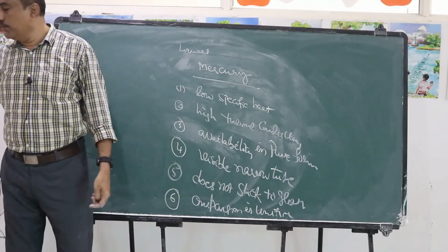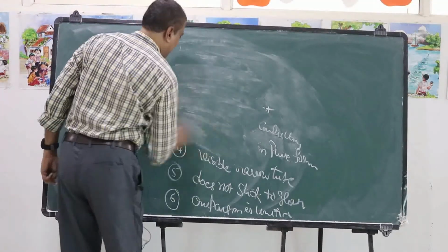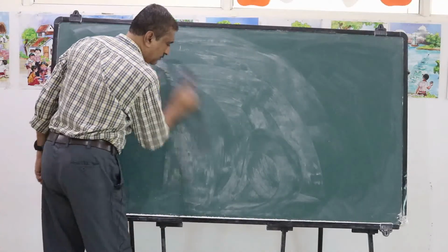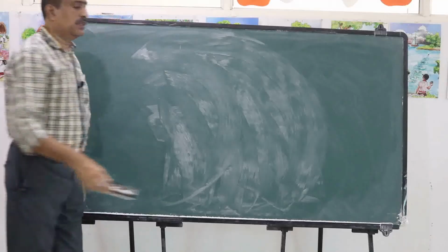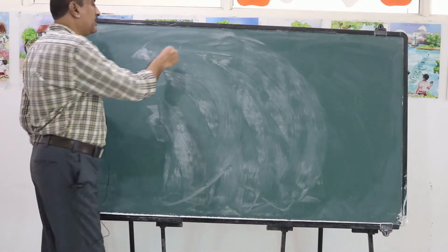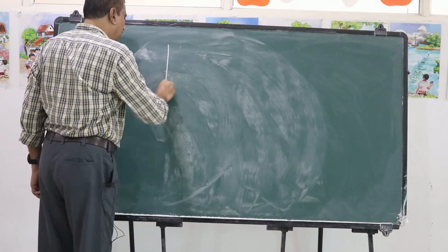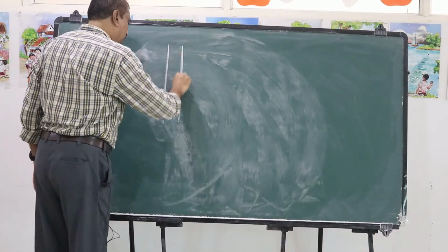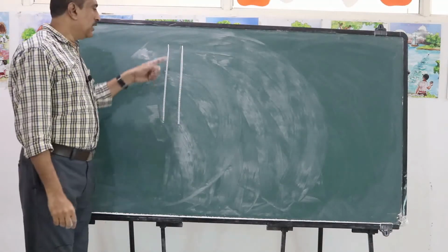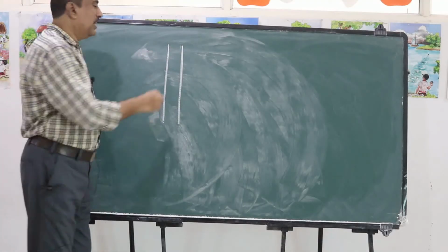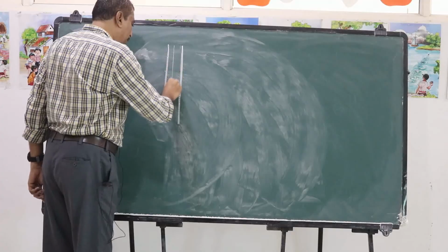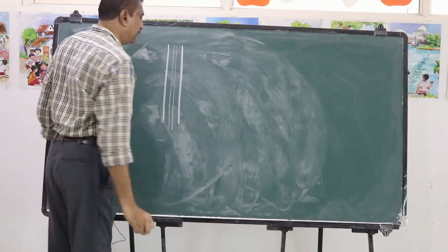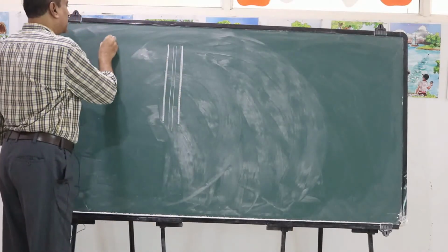Now, how is a thermometer made? As we know, a thermometer consists of a thick-walled glass tube having a fine bore, and the length is about 30 to 40 centimeter.